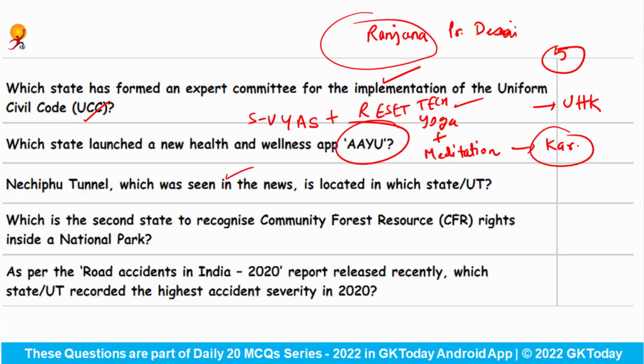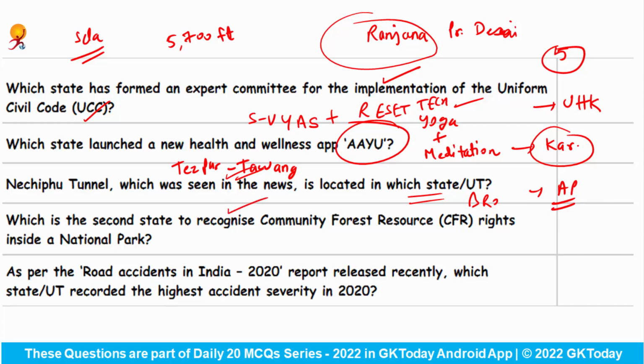Nechifu Tunnel, which was seen in the news recently, is located in which state or Union Territory? So the Border Roads Organization has completed the final excavation work of Nechifu Tunnel on the Tezpur Tawang Road in the state of Arunachal Pradesh, and earlier BRO had completed the excavation of Sela Tunnel on the same route. Nechifu Tunnel is at an altitude of 5,700 feet, and the two tunnels will aid in deploying the troops and weapons along the line of actual control with China.